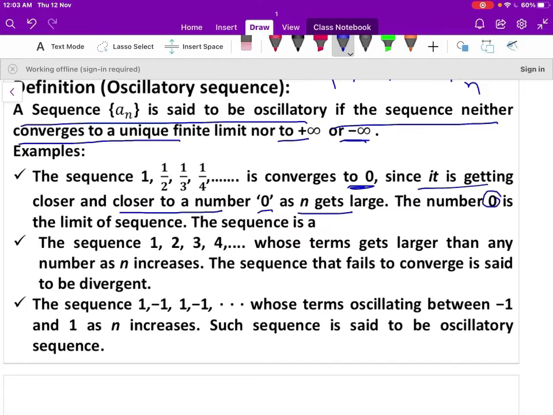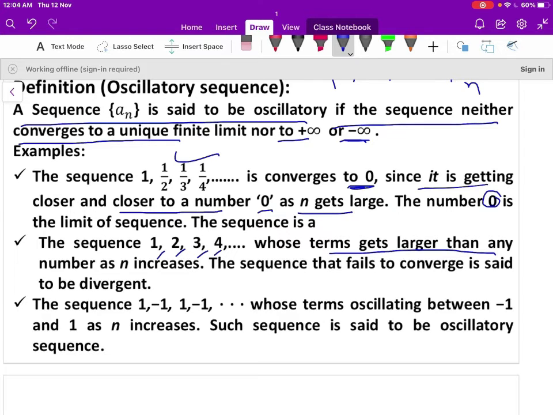The number 0 is the limit of the sequence 1/n. Let us take another example. The sequence 1, 2, 3, 4, up to n, where n is the nth term, whose terms get larger than any number as n increases. The sequence that fails to converge to a finite value is said to be divergent.